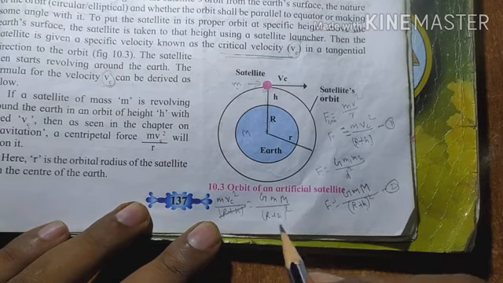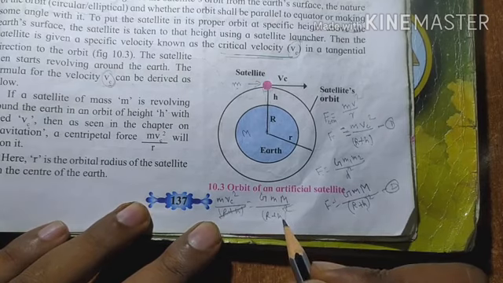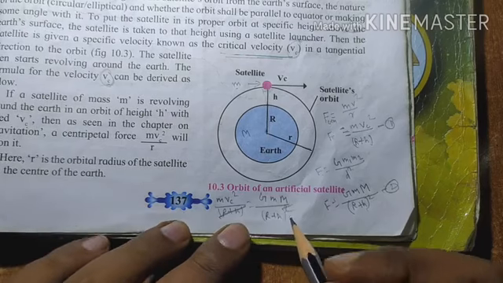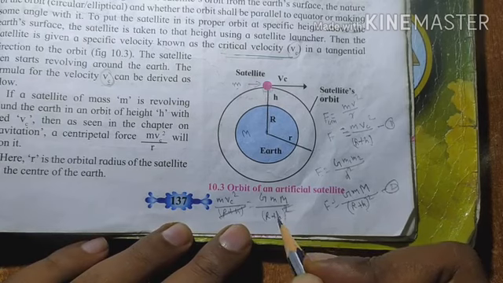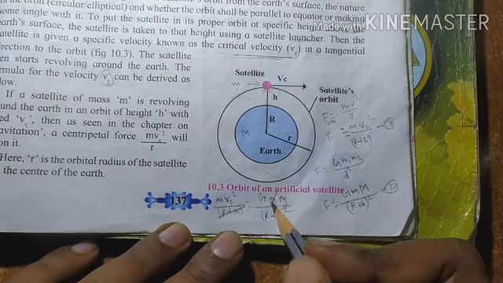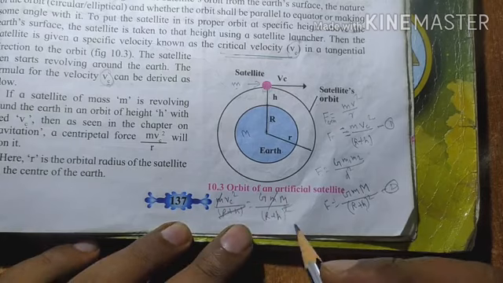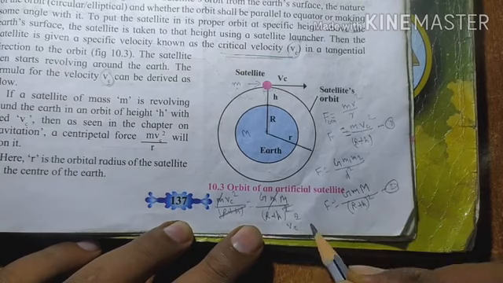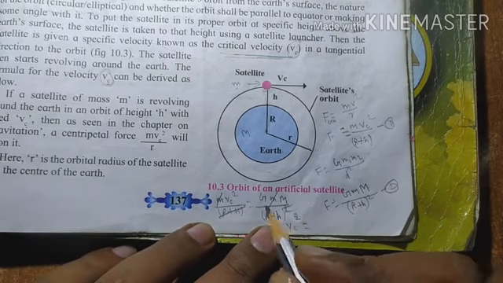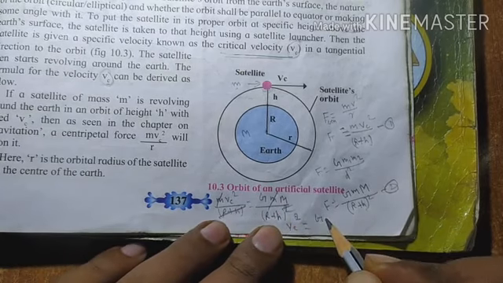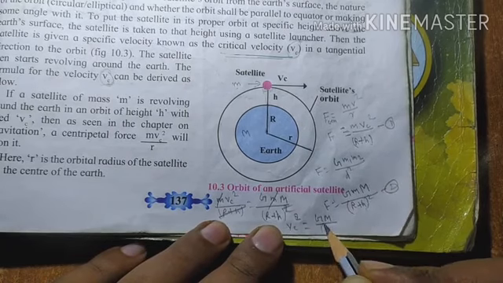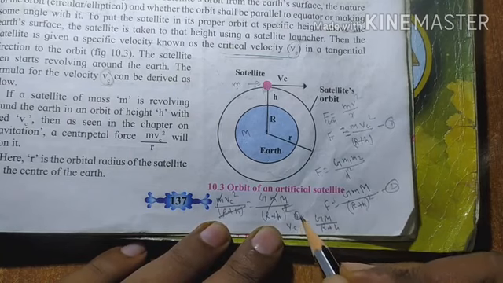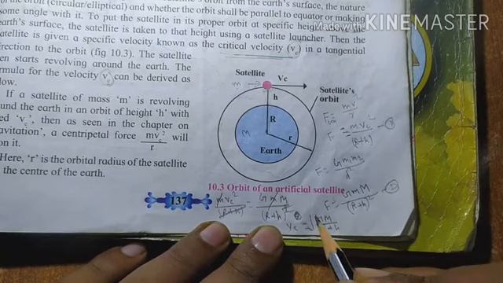In r plus h, one will cancel, and small m cancels. It means vc square, vc is the critical velocity, is equal to capital G capital M upon r plus h. This is v square, so if you remove the square, this side will become under root, right?